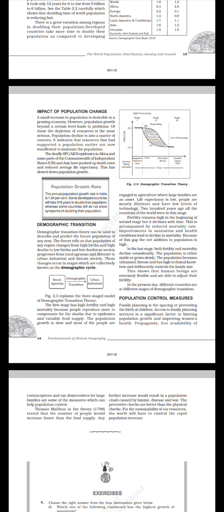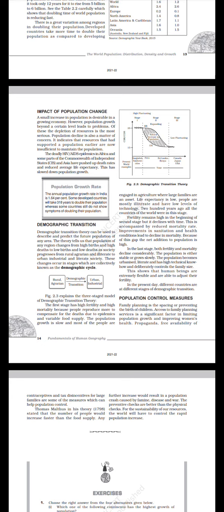Fertility remains high in the beginning of the second stage but it declines with time. This is accompanied by reduced mortality rate. Improvements in sanitation and health conditions led to decline in mortality. Because of this gap, the net addition to population is high. In the last stage, both fertility and mortality decline considerably. The population is either stable or grows slowly. The population becomes urbanized, literate and has high technical know-how and deliberately controls the family size. This shows that human beings are extremely flexible and are able to adjust their fertility. In the present day, different countries are at different stages of demographic transition.